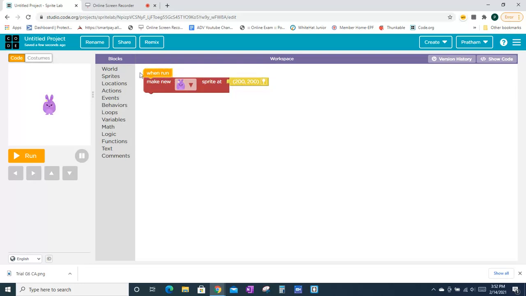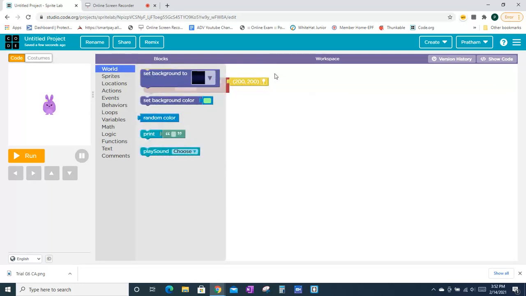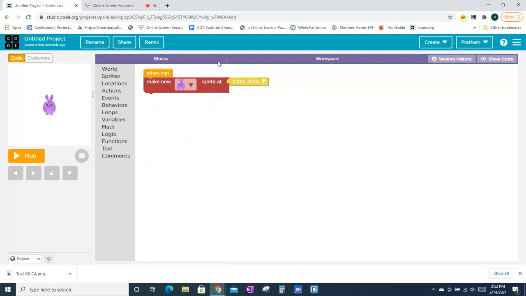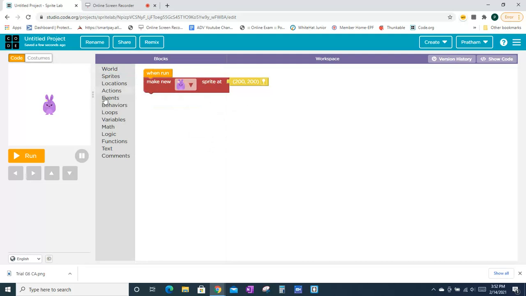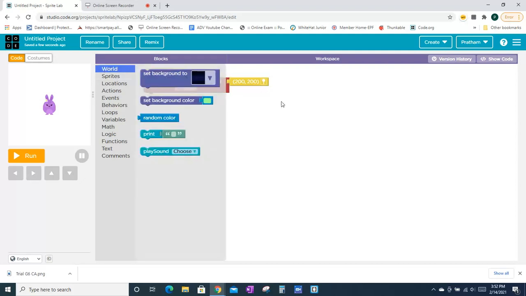So there are two sections. This is the blocks and this is the workspace. The blocks doesn't come with a color at the top. It doesn't come like that. It has these different sections.